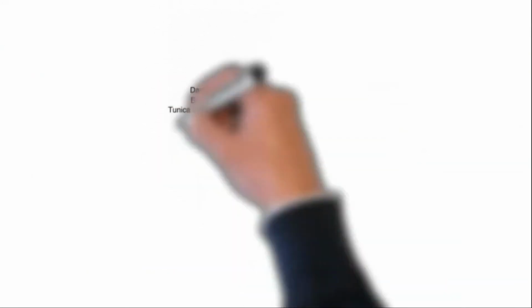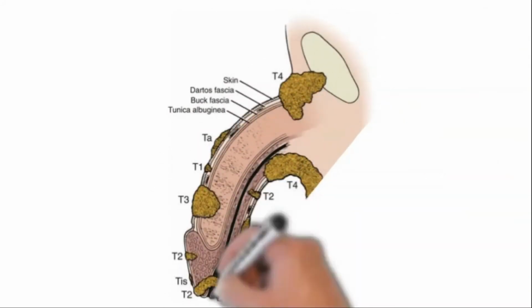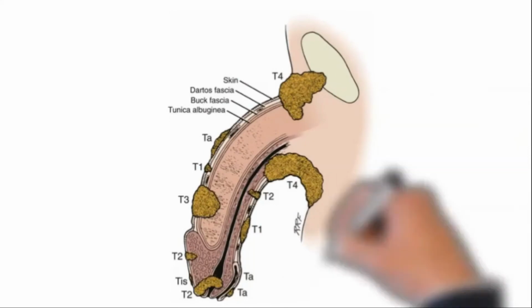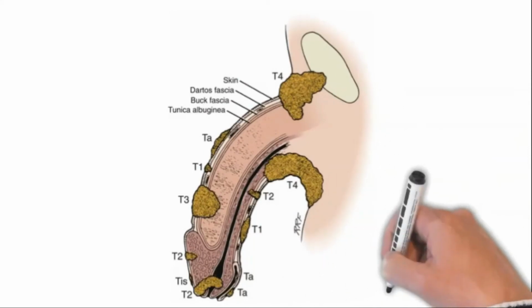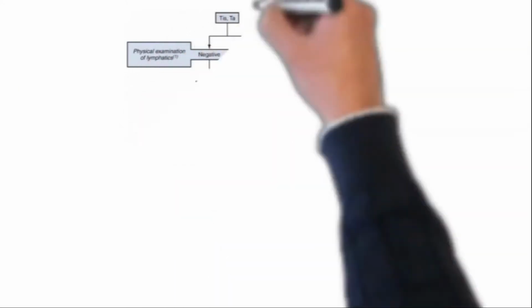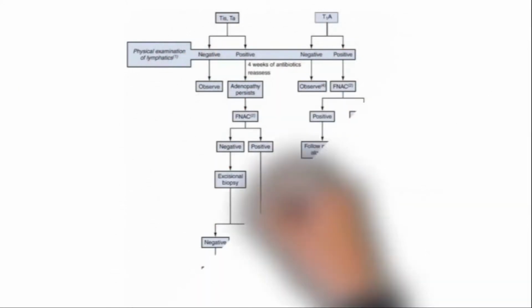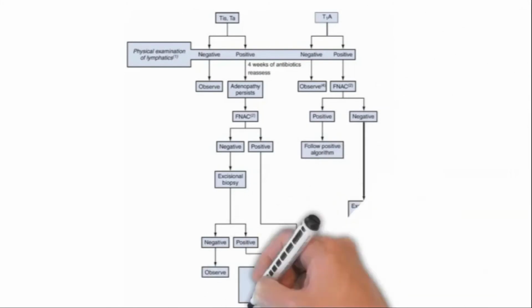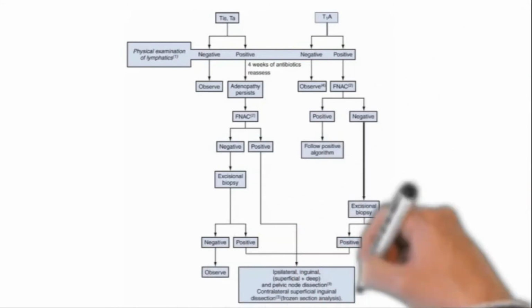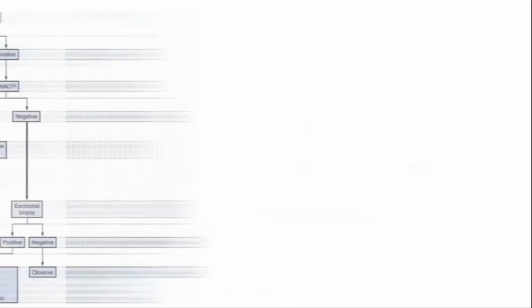Squamous cell carcinoma of the penis is a disease that mandates prompt medical and surgical intervention and patient compliance to obtain the most favorable outcomes. A thorough history and physical exam is the initial step in this process, followed by a biopsy of the primary lesion to establish a pathologic diagnosis.